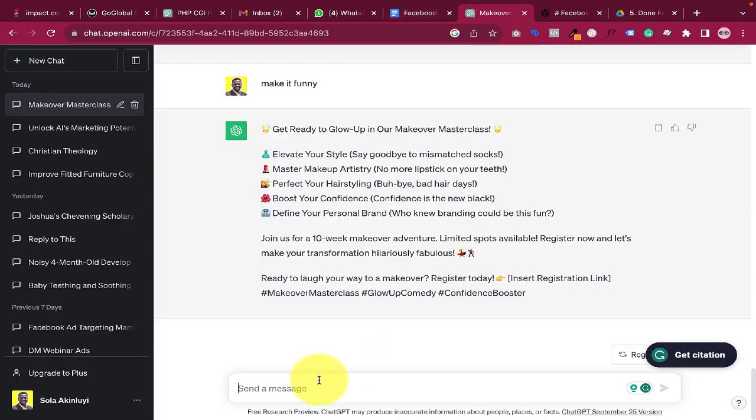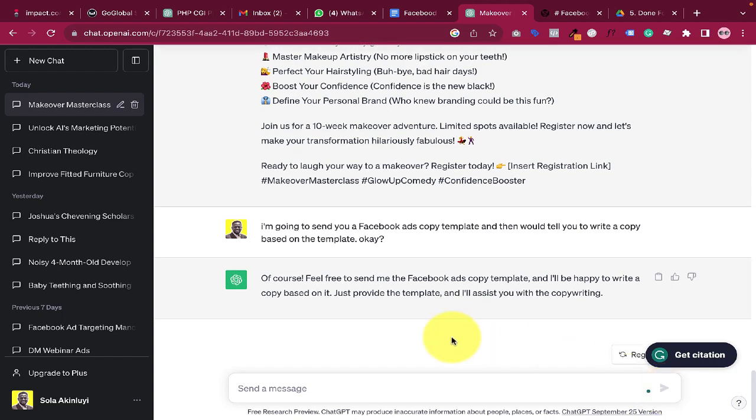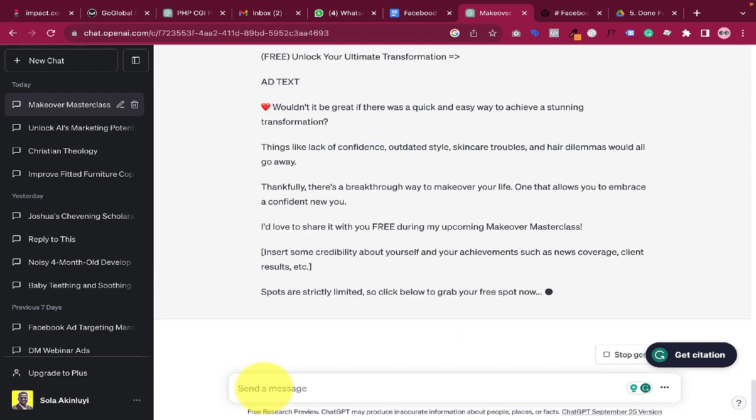And then you go to ChatGPT and tell ChatGPT. So here is what I'm writing to ChatGPT. I'm going to send you a Facebook ads copy template, and then I'll tell you to write a copy based on the template. Okay, so let's see what ChatGPT is going to say. So ChatGPT says, of course, feel free to send me the Facebook ads copy template and I'll be happy to write a copy based on it. Just provide a template and I will assist you with the copywriting. So I'm just going to paste the template we copied and let's see what ChatGPT is going to say.